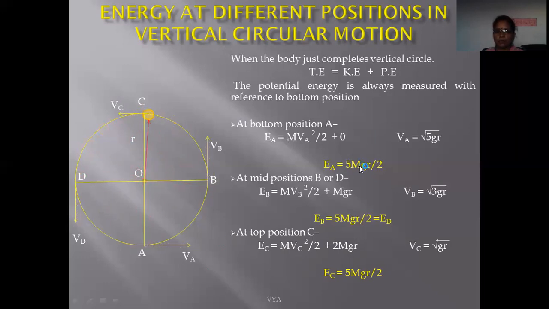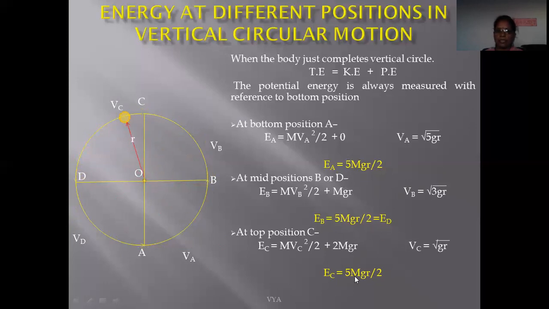If we observe these three equations, we conclude that the total energy at the top position is 5/2 mgr, at the bottom position it is also 5/2 mgr, and at the midway position, at B or D point, it is also 5/2 mgr.